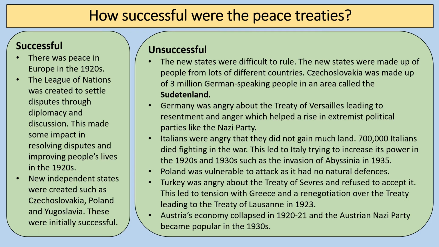What's also unsuccessful about the peace treaty is it creates a lot of anger and resentment. So in Germany, that resentment and anger and the idea of a stab in the back myth led to a rise in the Nazi Party.